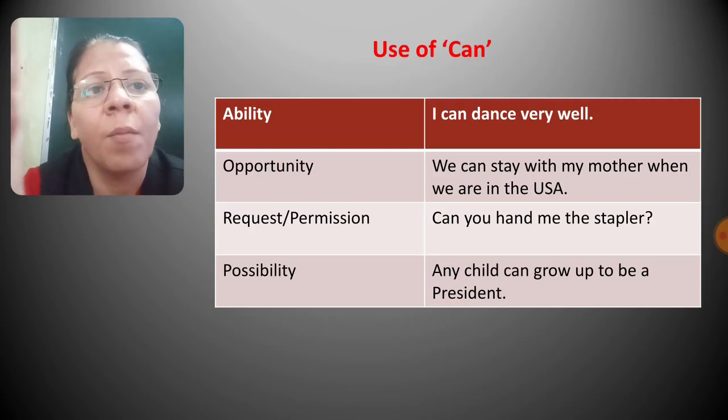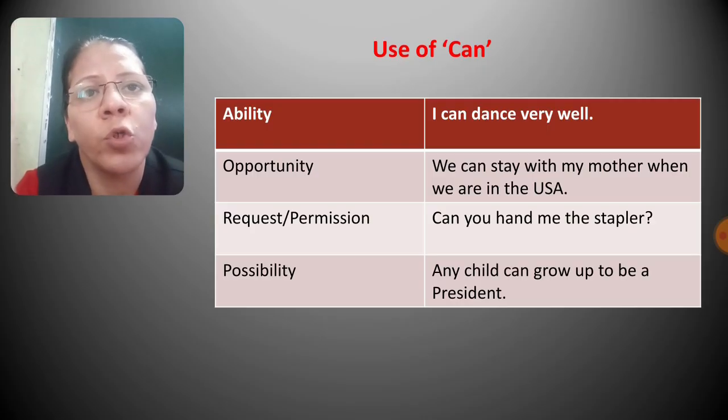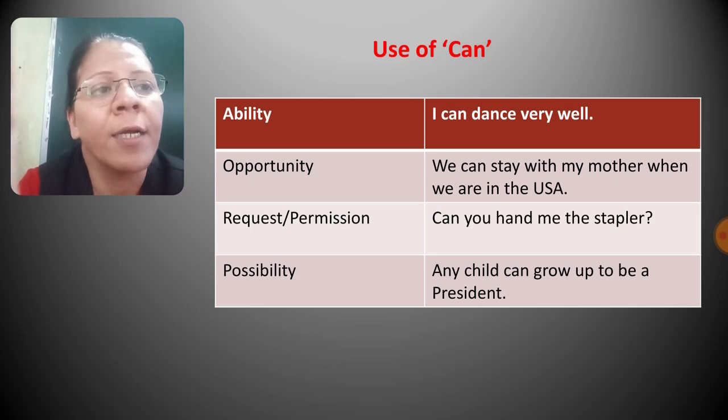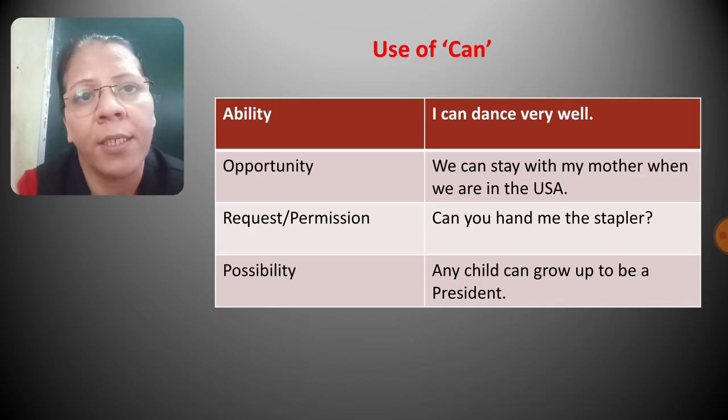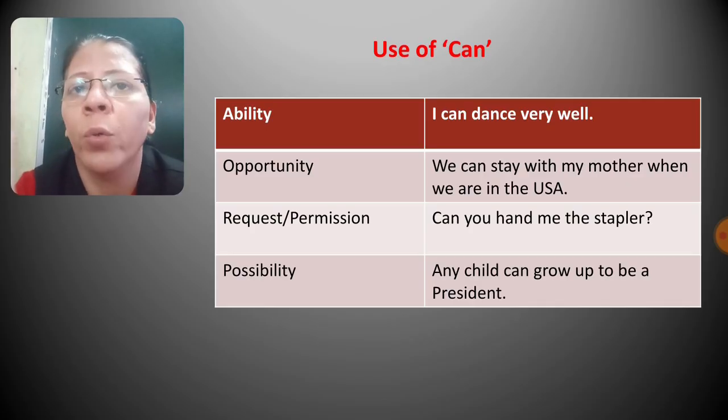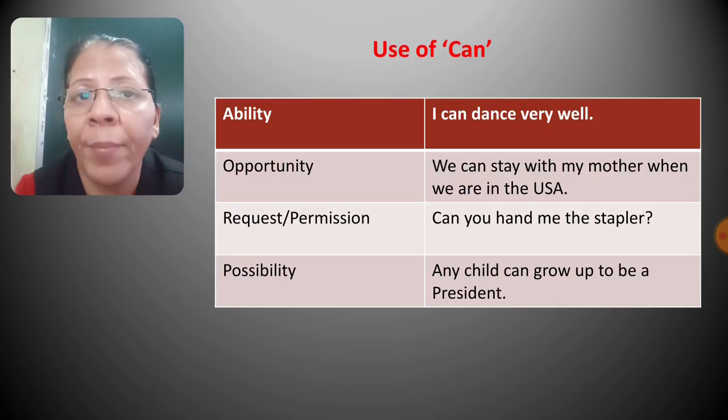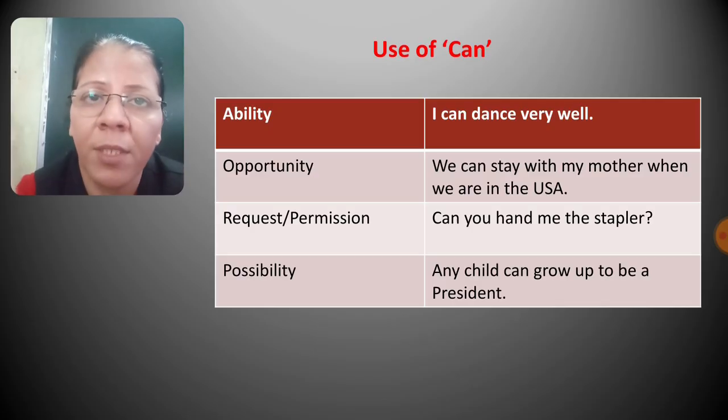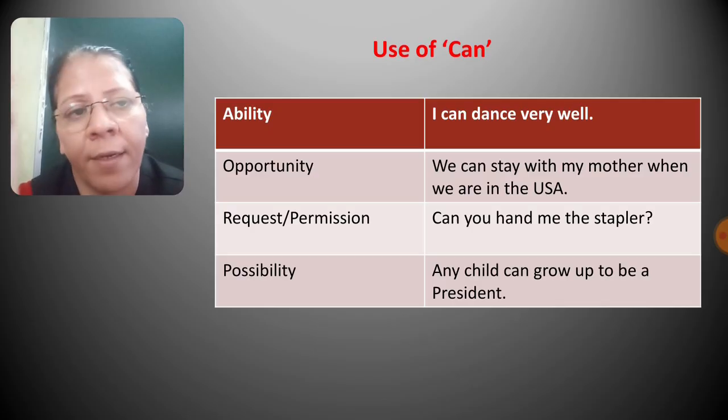Next is possibility. So if something is possible, to show possibility, we use can. Any child can grow up to be a president. Here it is a possibility that any child after growing up can become a president. So to express possibility, we can use can.